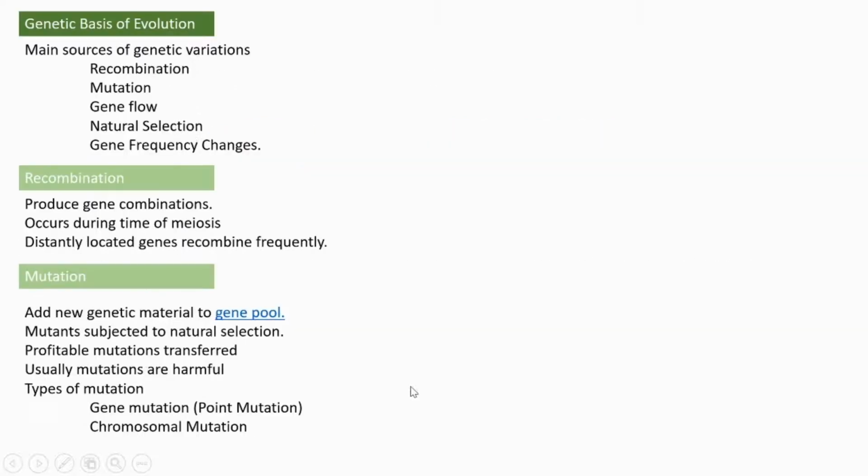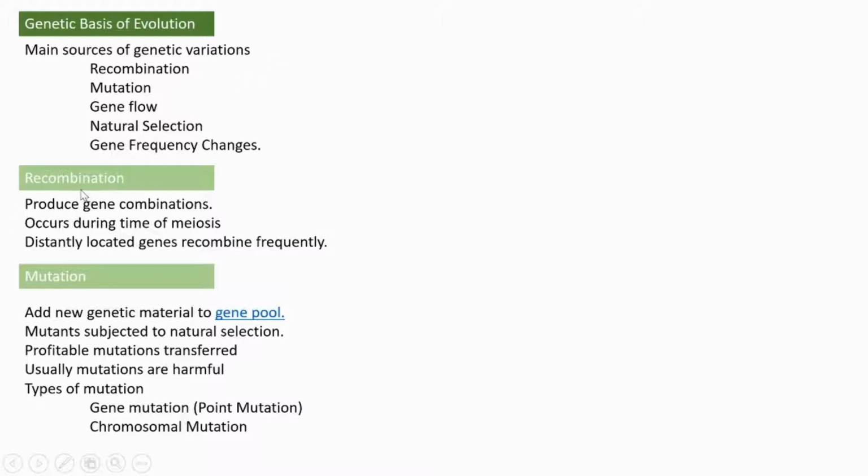Okay, next, genetic basis of evolution. Main sources of genetic variation are these five forces. Their names I already mentioned in the former slide. Again, I am repeating: recombination, mutation, gene flow, natural selection, and gene frequency changes. All these processes we are going to see one by one separately. And all these forces pave the way for genetic variations or evolution.